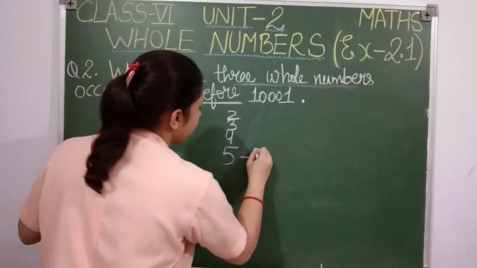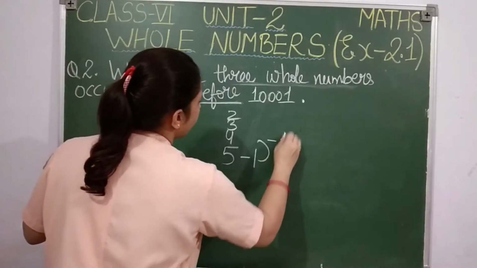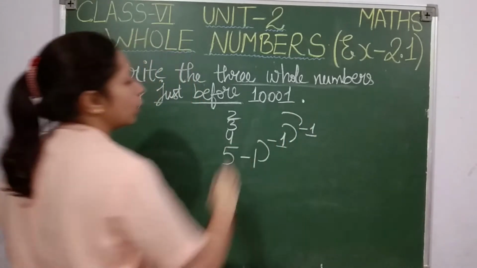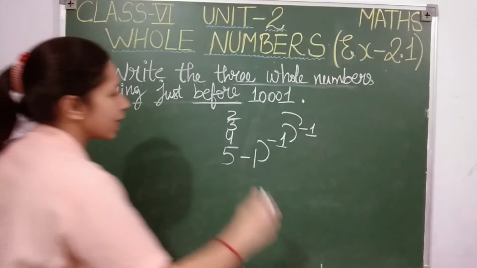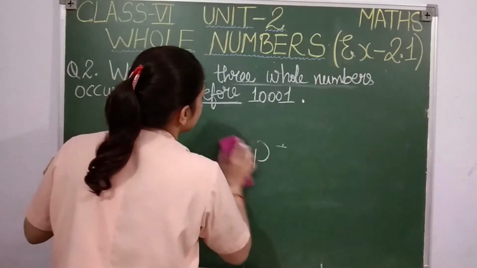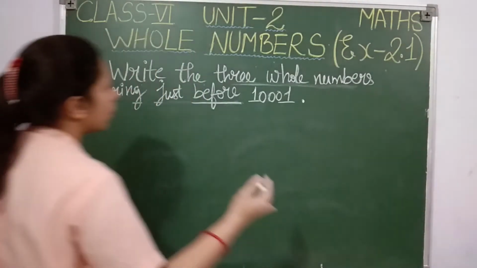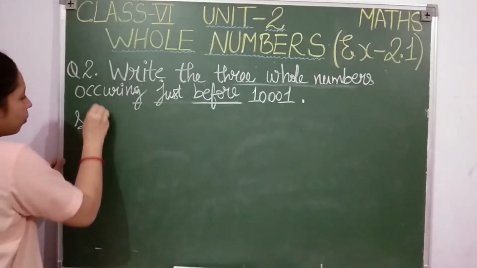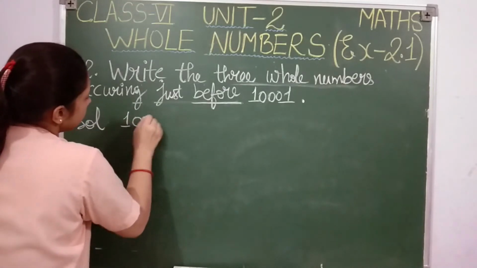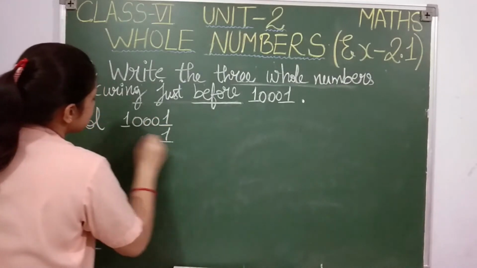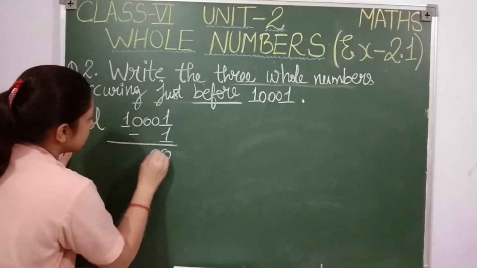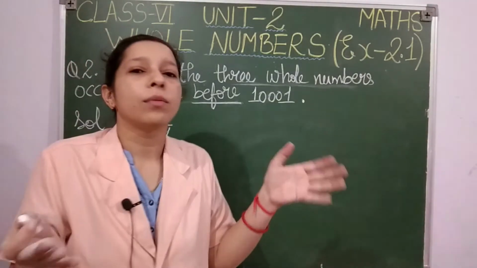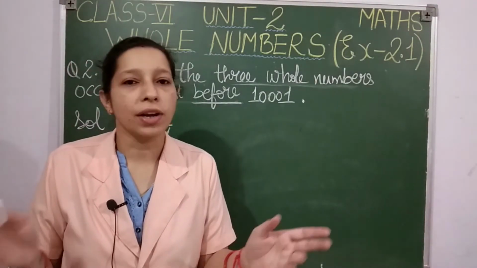How you got 4? 5 minus 1 you are going to get 4. 4 minus 1 you are going to get 3. Then 3 minus 1 again you are going to get 2. Clear or not students? So in the same manner, for writing the 3 whole numbers which occur just before 10,001, again you are going to subtract 1 from the given number. So 10,001 minus 1. Clear students? So we already know that before 10,001 the first number will be 10,000.